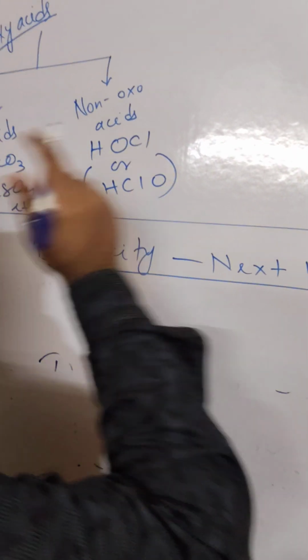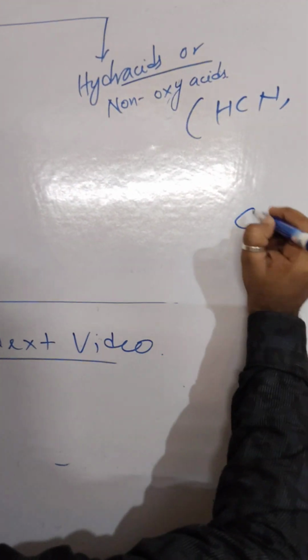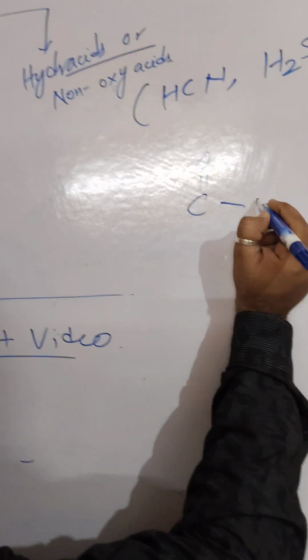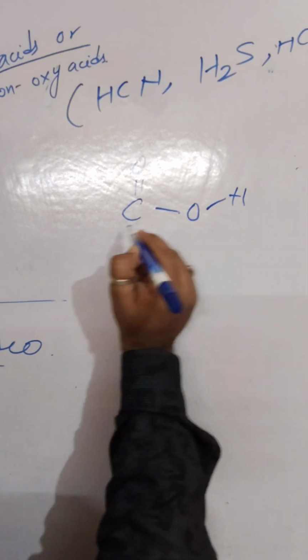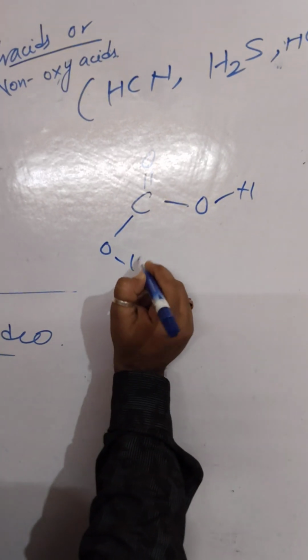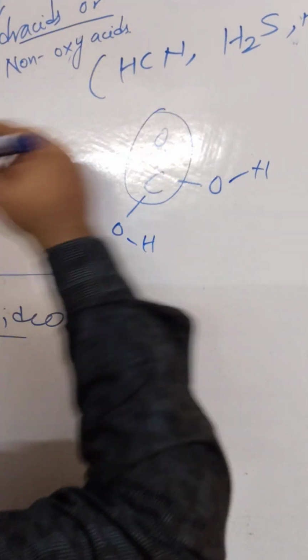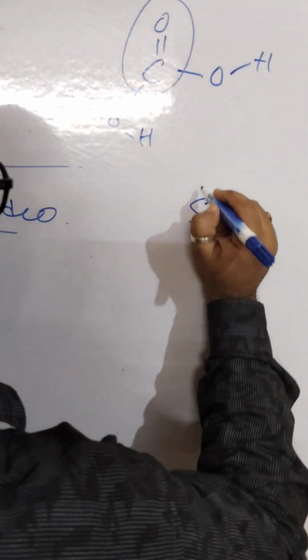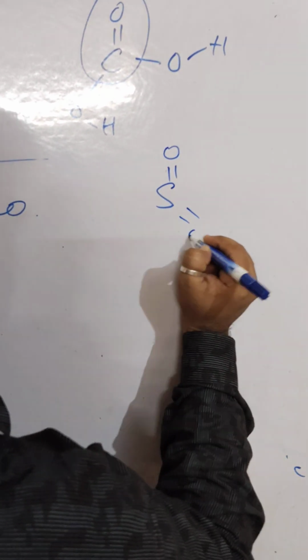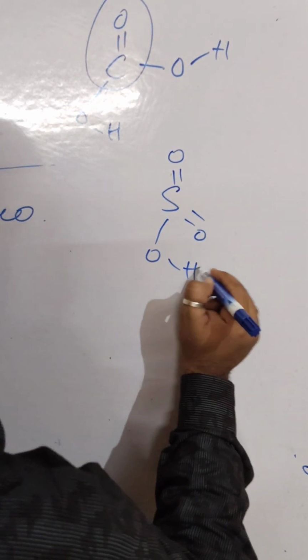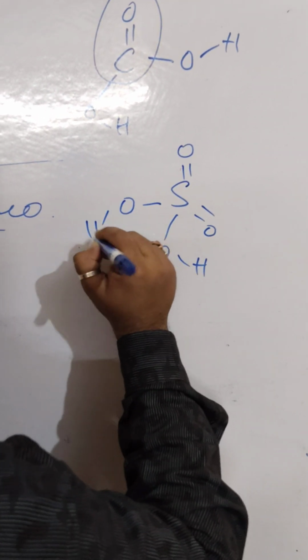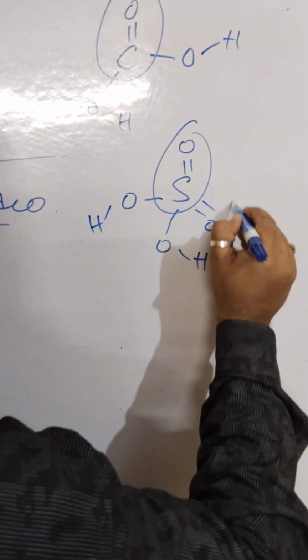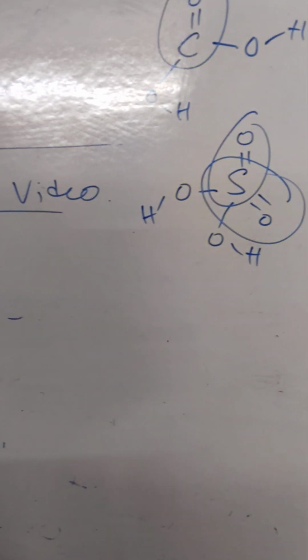If I try to draw the structure, carbon, double bond oxygen, you see C double bond O, an example of oxoacid. You can also write S double bond O, OH, OH. You see S double bond O. So these are the examples of oxoacids.